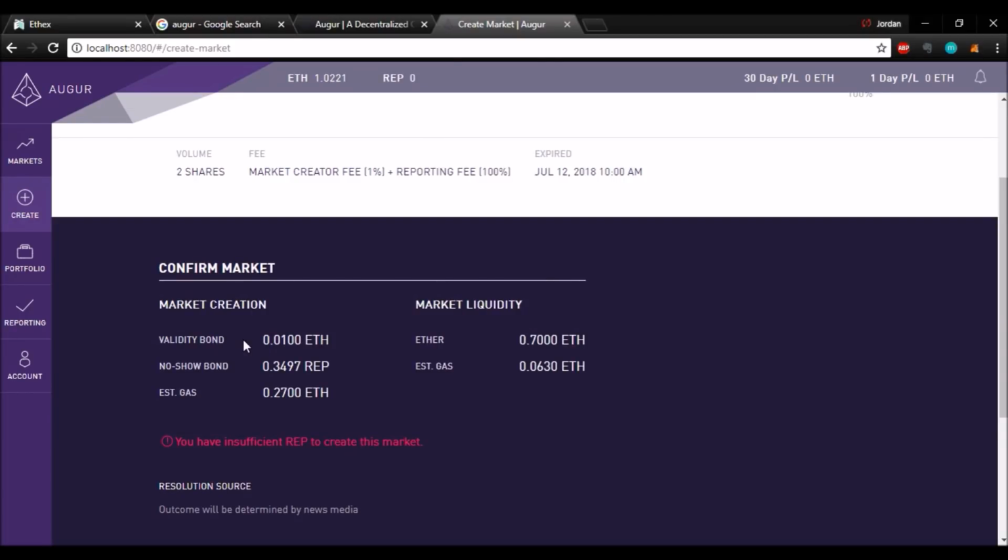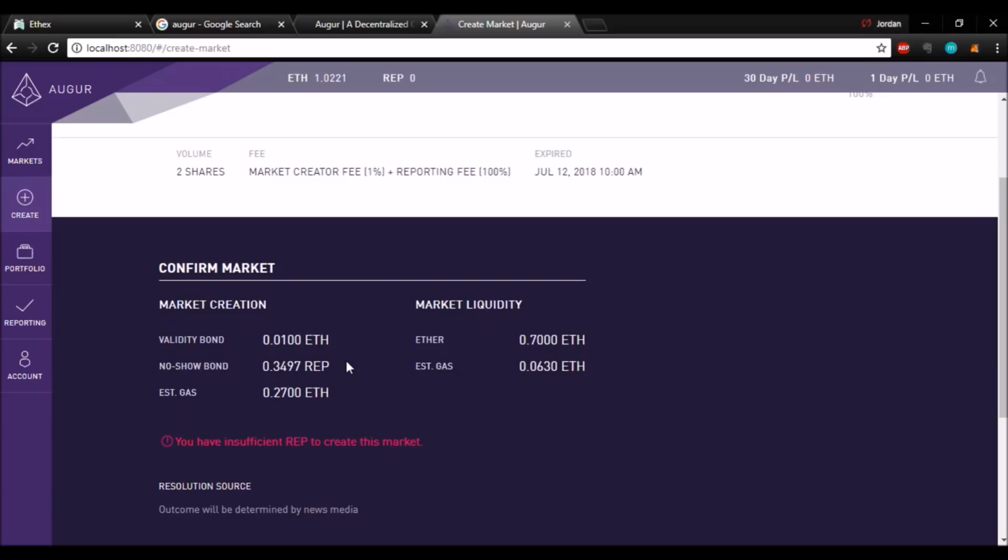So the validity bond is a little bit of collateral in Ether that we put up that basically says that we think our bet is going to be valid. If the bet turns out to be valid, then we get this Ether back. But if it isn't valid, as in if the bet can't be proven, or if an unforeseen outcome occurs, then we don't get that Ether back because our bet wasn't valid.